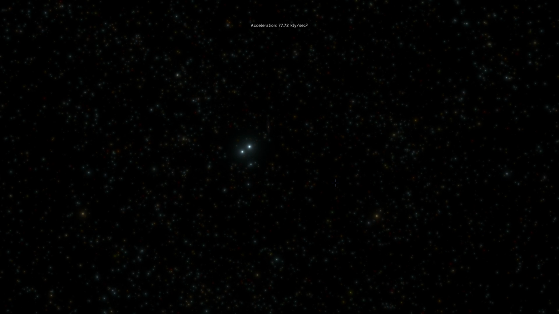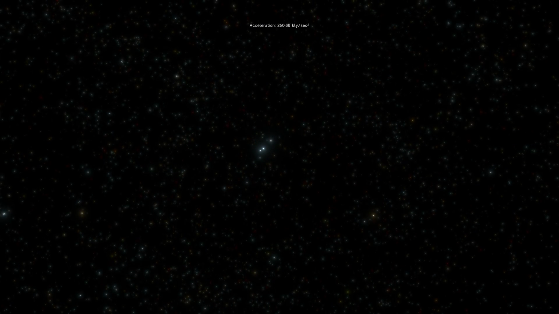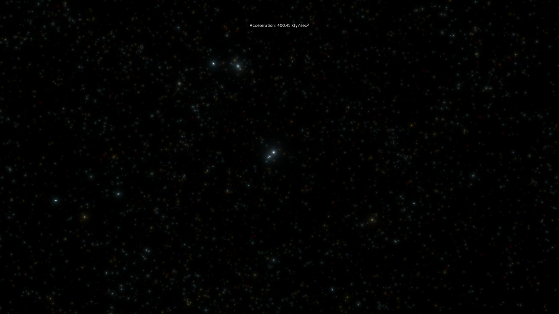So there goes the Milky Way, and there go the other galaxies. And right now we're actually traveling at a speed of several thousand light years per second, but we have to go faster because even if I travel at this speed, it is going to take me a really long time to get to the edge.